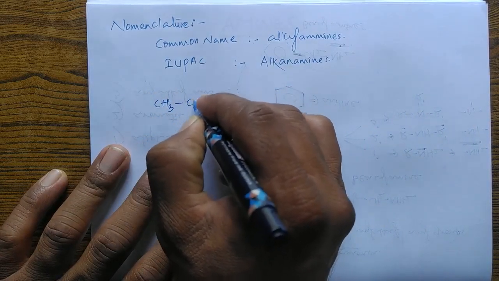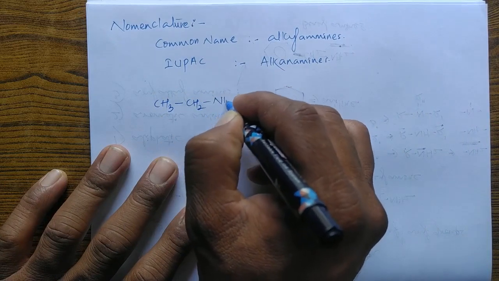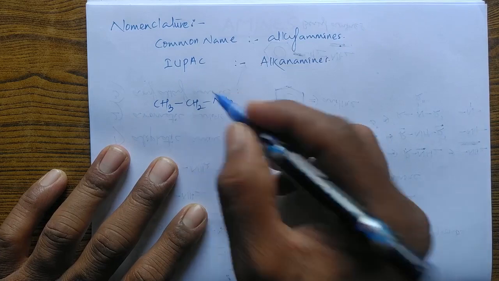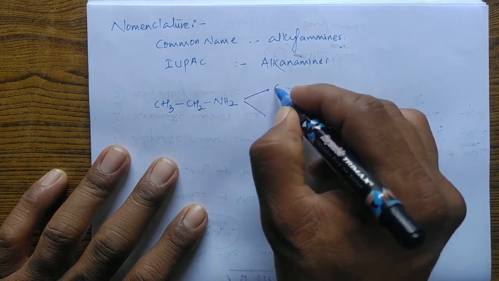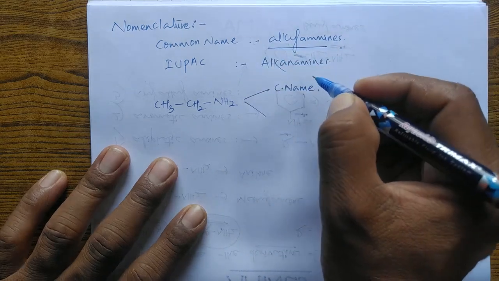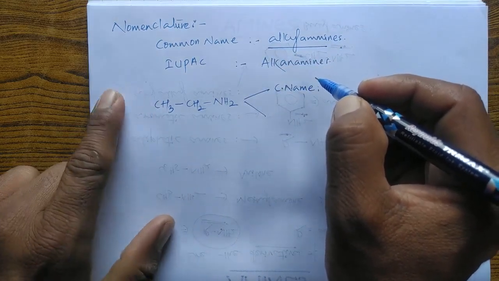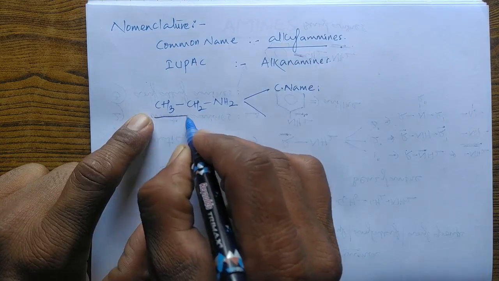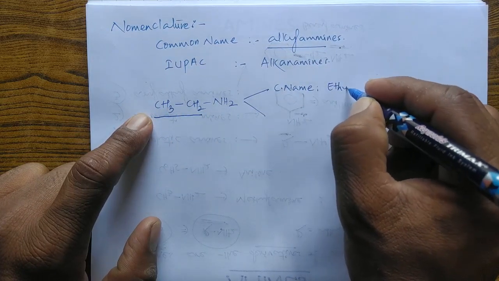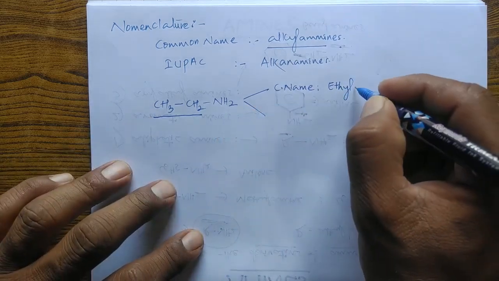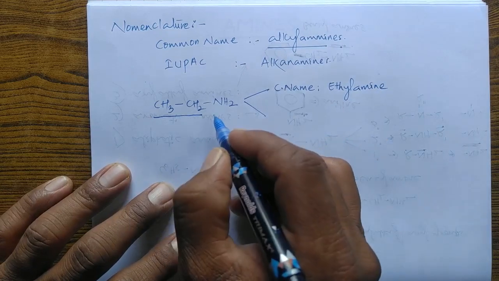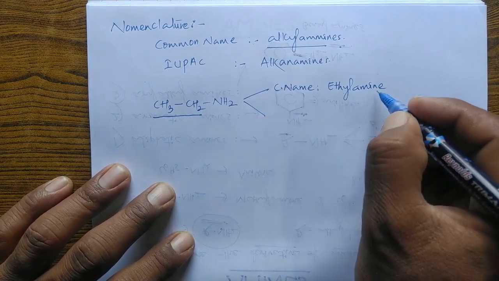Okay, so I'll take one example. CH3CH2NH2. For this example, let us write its common name as well as IUPAC name. Common name will be alkyl amine. We have to first name the alkyl chain. In this alkyl chain there are two carbon atoms, so the name will be ethyl, and the suffix will be amine, so the common name of this compound becomes ethyl amine.